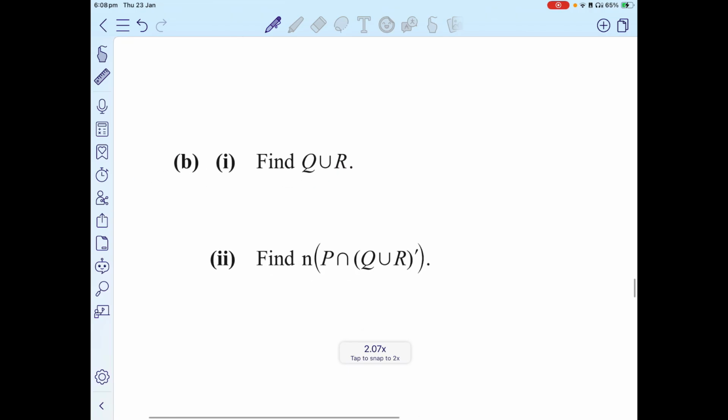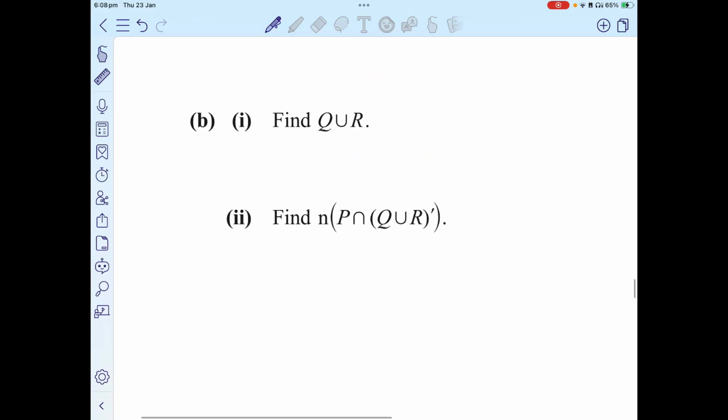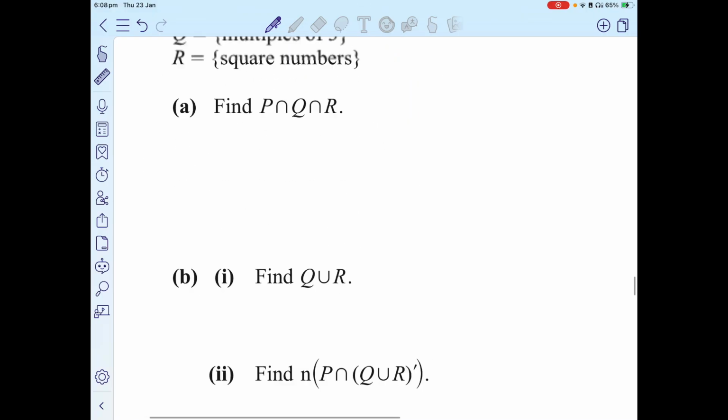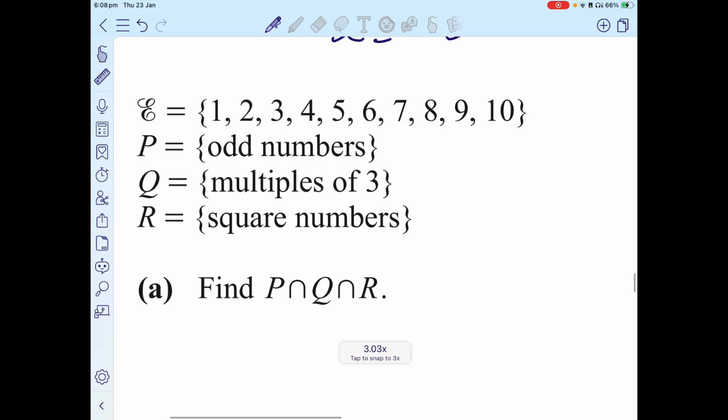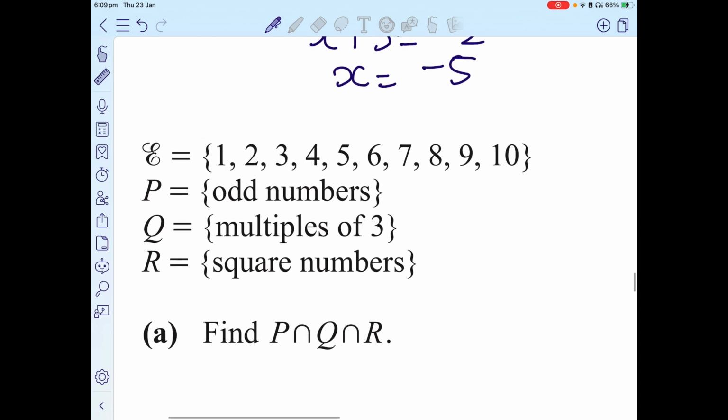It says the number of elements in Q union R, not, intersection with P. That means those numbers which are not multiples of 3 or square numbers, but they are odd numbers. What are the multiples of 3? 3, 6, 9.